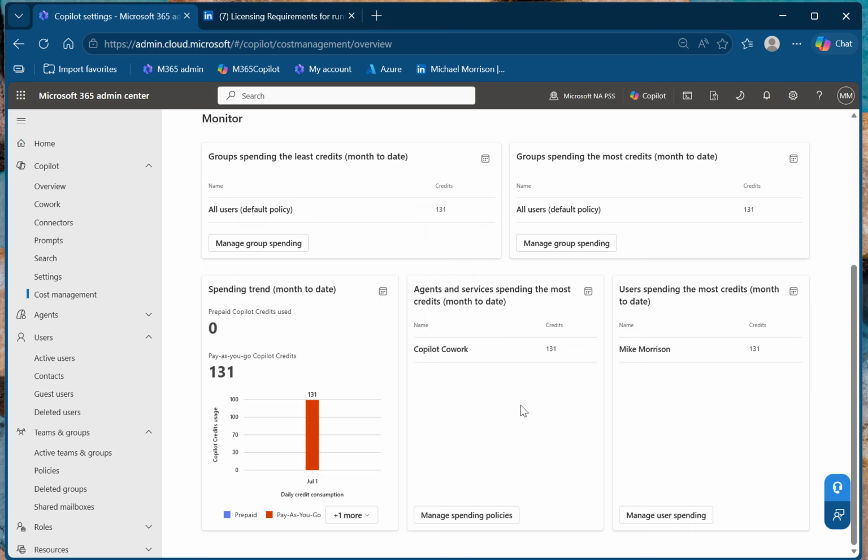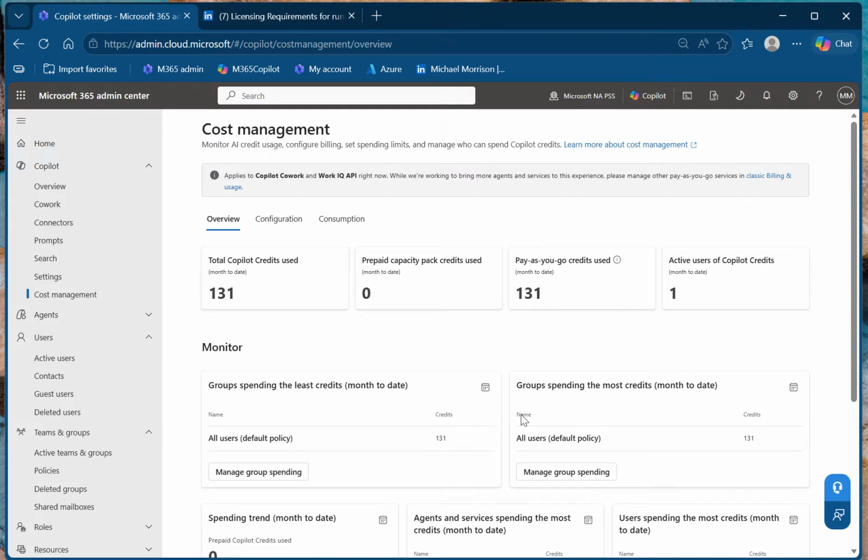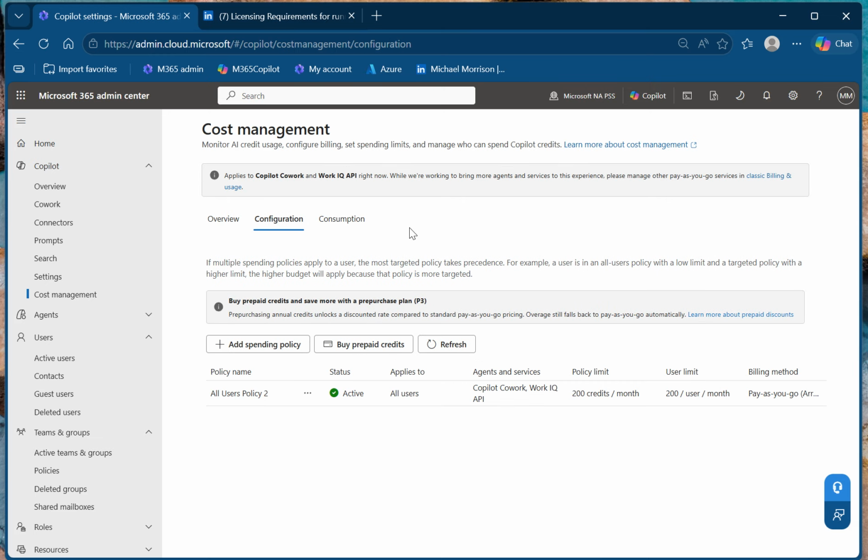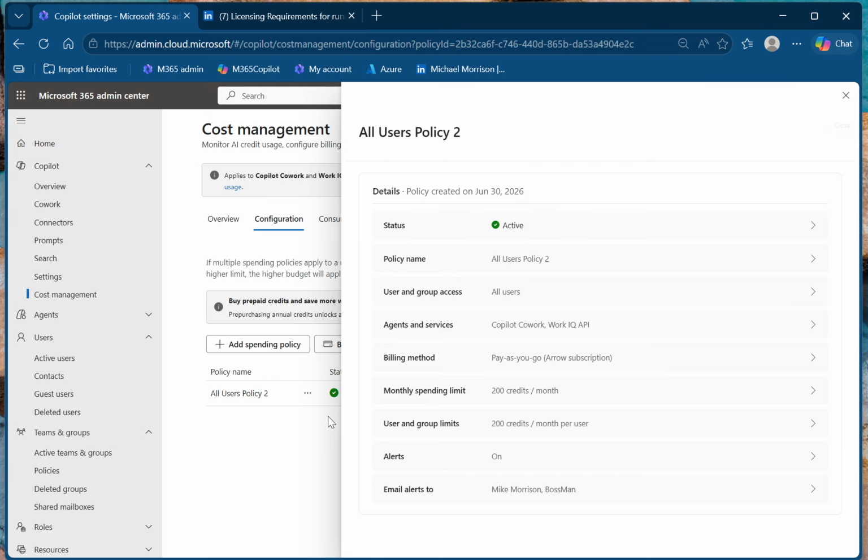And again, fresh new tenant. I'm going to set it up. So when we go to configure, we go into configuration from here, and I have a policy in place, and in that policy I can set different things.